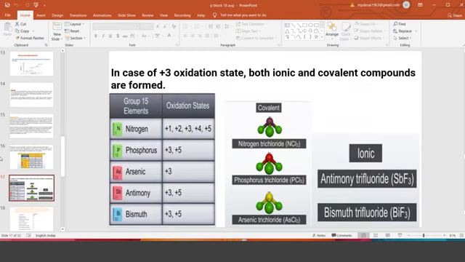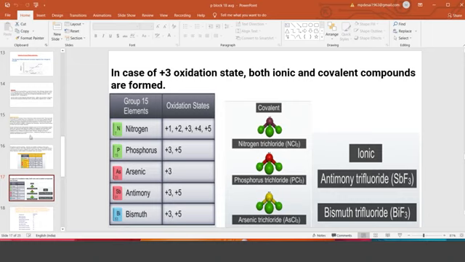Now see this one. This is the important oxidation states of the members of group 15. Nitrogen -3 to +5. Phosphorus +3, +5. Arsenic +3. Antimony +3, +5. Bismuth +3, +5. As you move down, +3 dominates. In the beginning, all possibilities, but at the bottom, only +3 possibilities due to the inert pair effect.